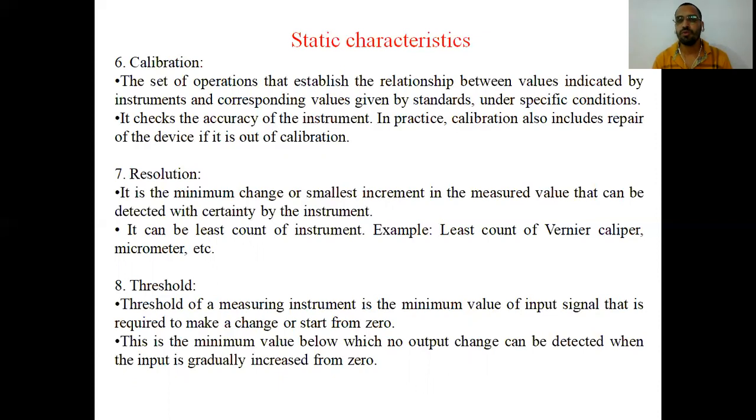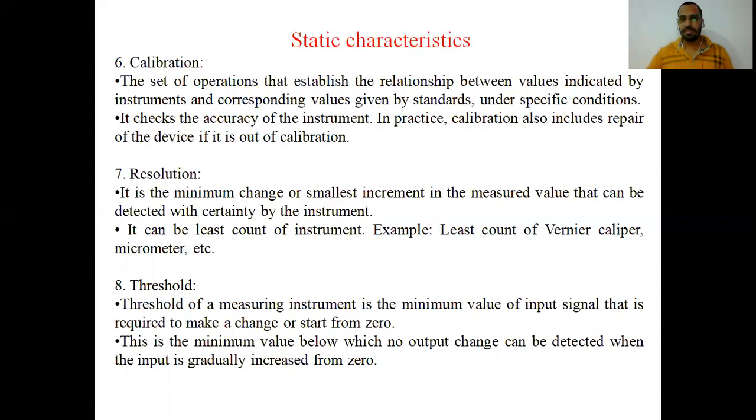Now what you have to do is take that vernier caliper to a calibration lab, in which another vernier caliper of the same characteristic is present.